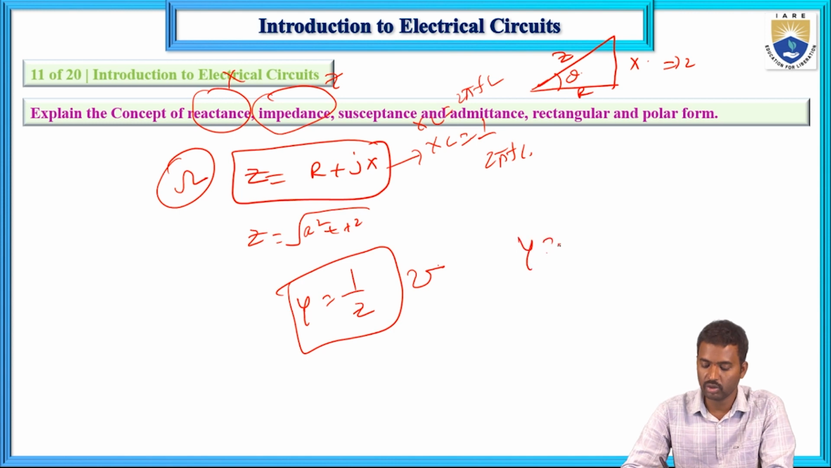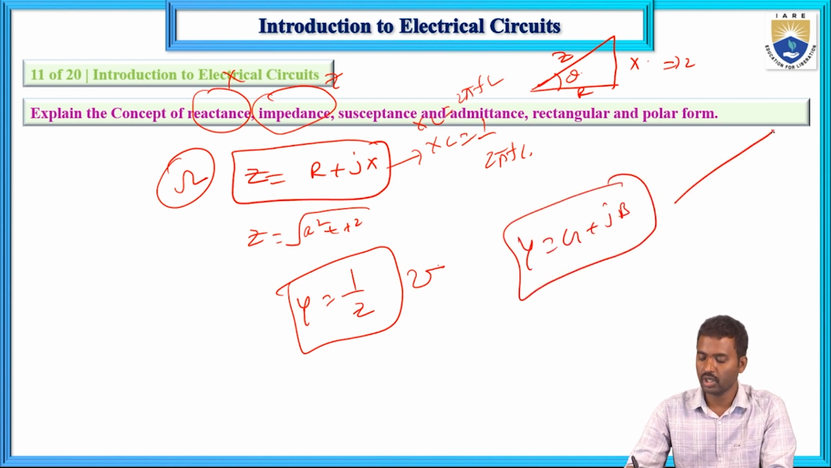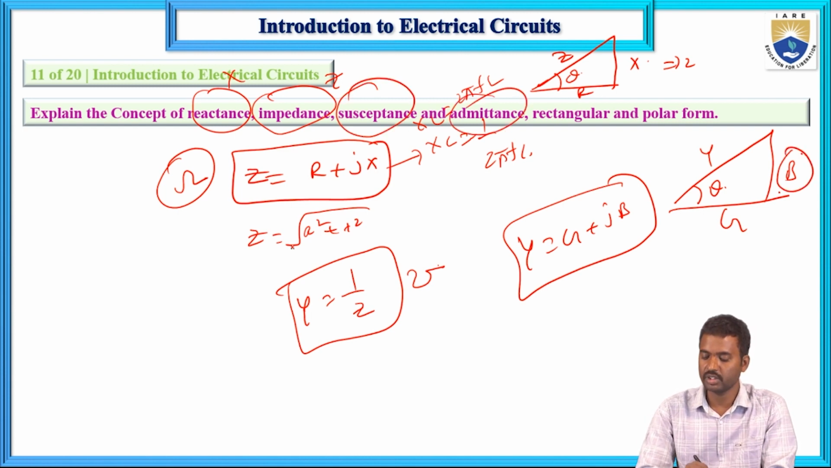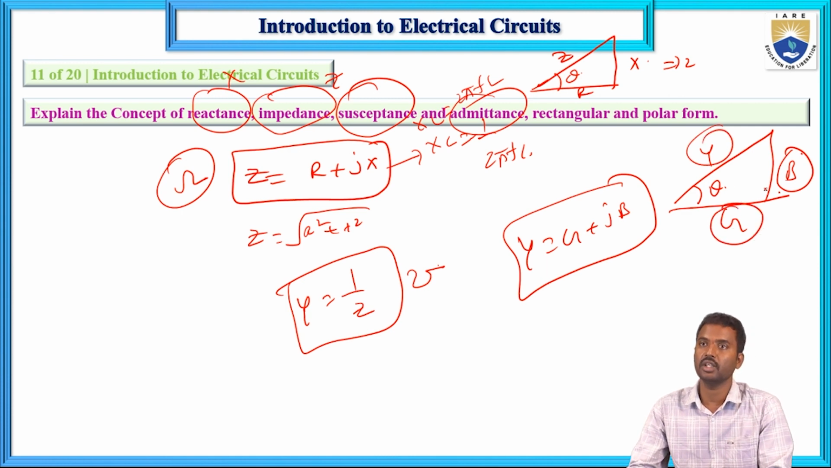Now Y equals G plus JB. If you draw the admittance triangle, with Y, G and B, this is theta. Here B is the susceptance, Y is the admittance, and G is the conductance.